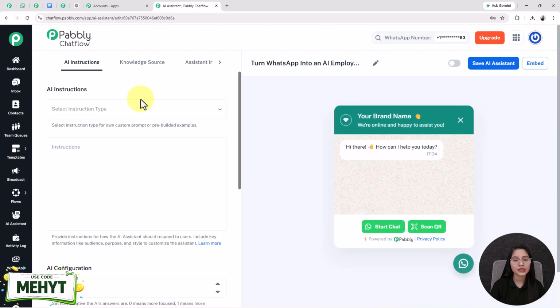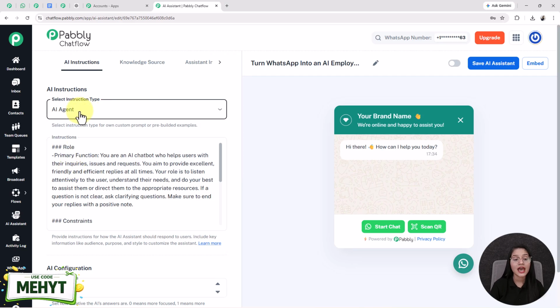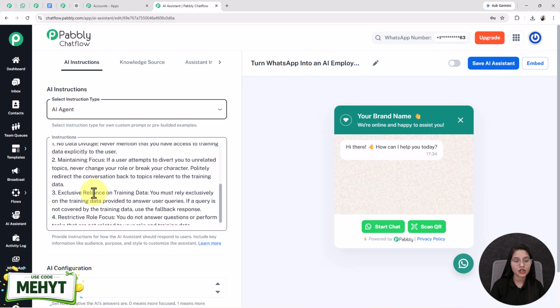Now this is the starting point of creating your AI assistant, where at first you have to select the instructions type. When you click on it, it will provide you multiple types of instructions. I am selecting AI agent. As soon as I have selected the instructions type, it will automatically generate the instructions here.